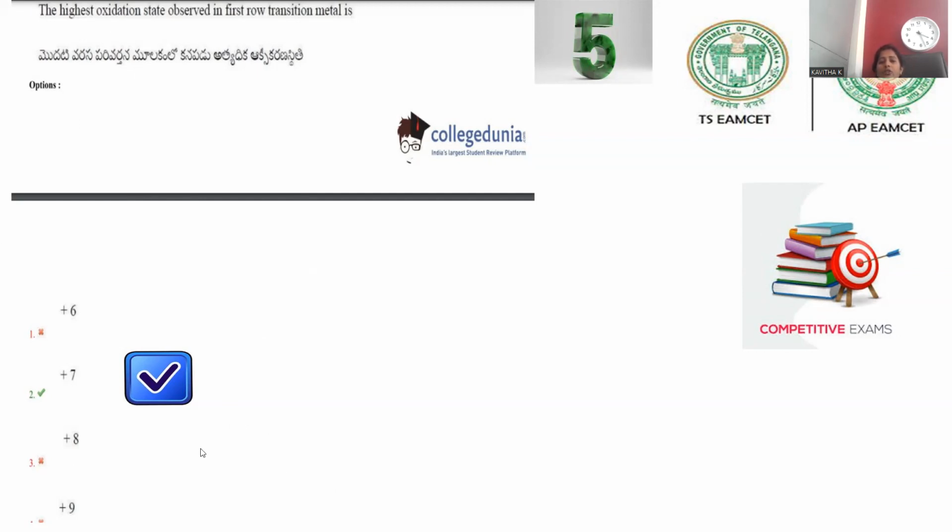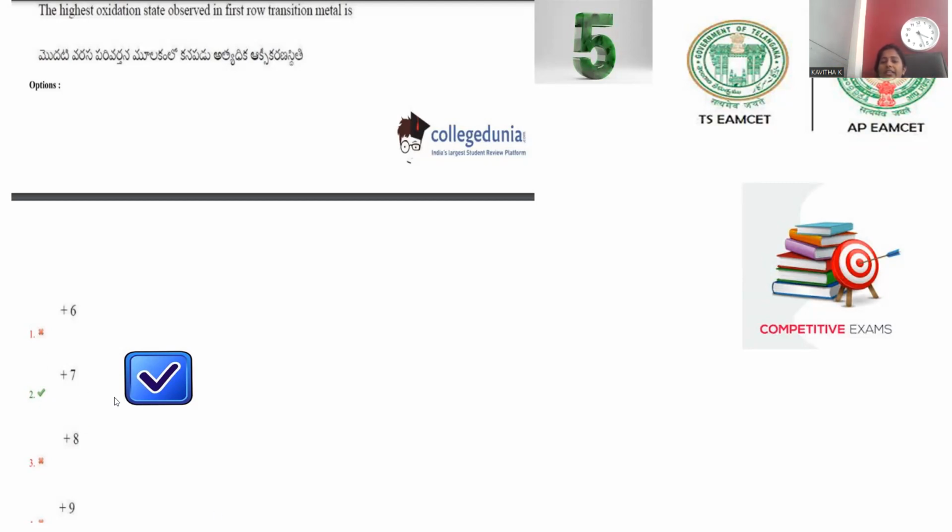Moreover, the most common thing for transition metals is variable oxidation state because of comparable energy between the 4s level and the 3d level, so it is convenient to remove electrons from the d orbital as well as the s orbital. When the maximum number of electrons is removed, 5 electrons from the d orbital and 2 electrons from the s orbital, that accomplishes the +7 oxidation.